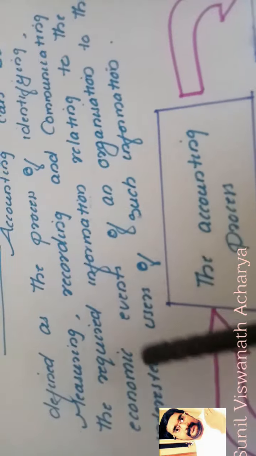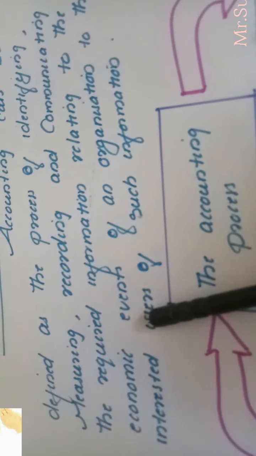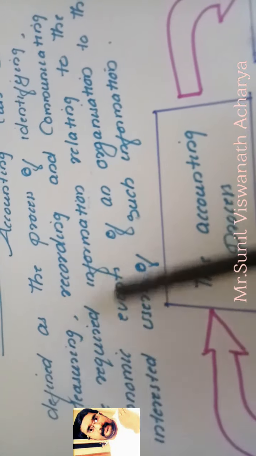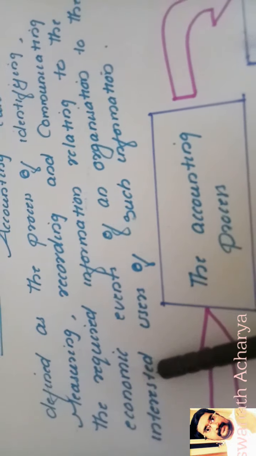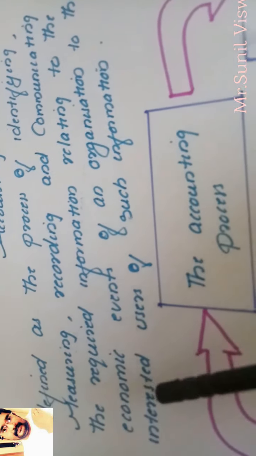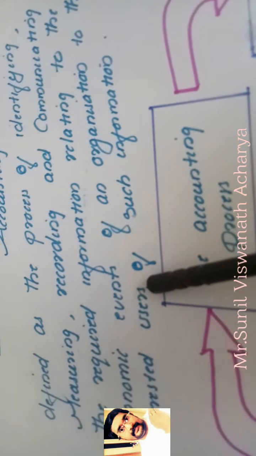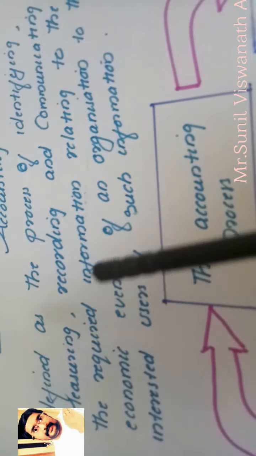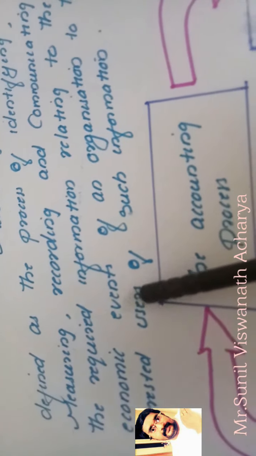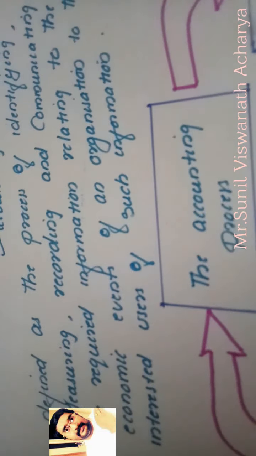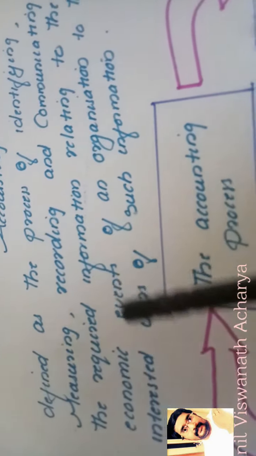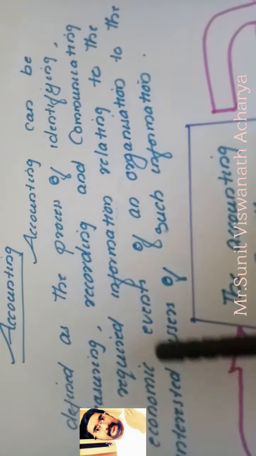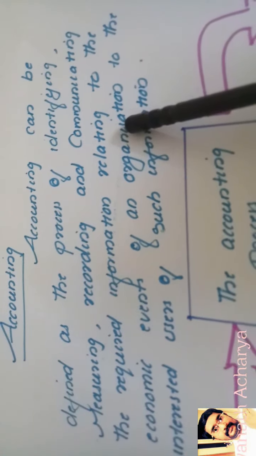So if a business organization is concerned, insiders means board of directors, then chairman, vice chairman, CEO, chief executive officer, chief finance officer. Like these members we will say that internal users. External users means income tax authorities, other government authorities, bank, other creditors. So who are lending, investing money in our business, these all people belong to outsiders. So they all also want to know about the information related to the economic events of the organization, right?